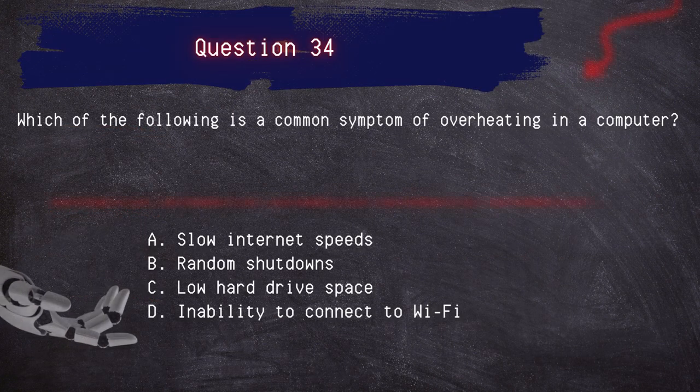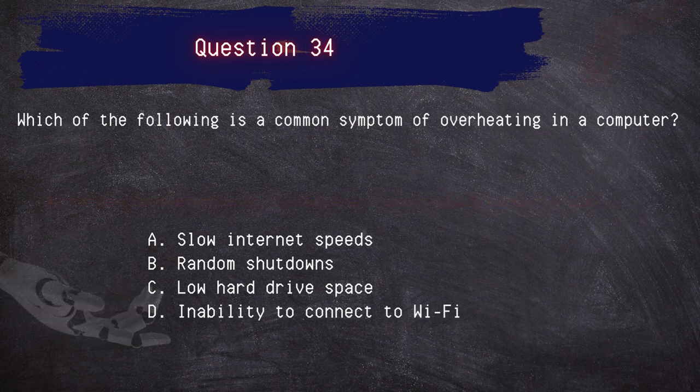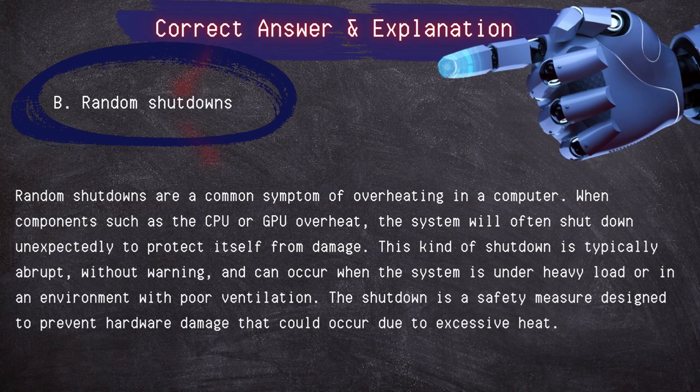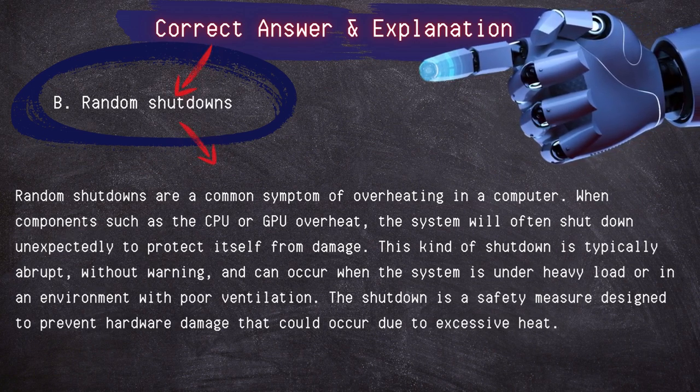Question 34. Which of the following is a common symptom of overheating in a computer? Slow internet speed, random shutdowns, low hard drive space, inability to connect to the Wi-Fi. Correct answer, random shutdowns. Random shutdowns are a common symptom of overheating in a computer.